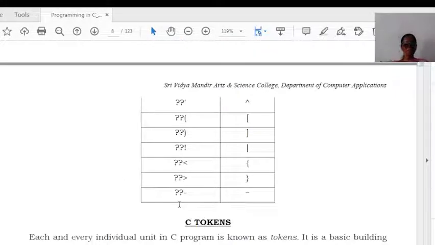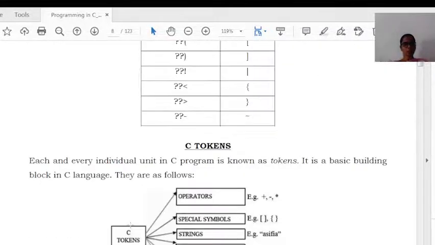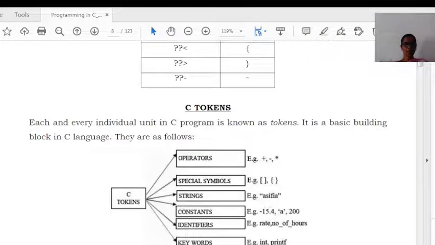The next topic is C tokens. Each and every individual unit in a C program is known as a token. Not only in a C program, whatever the programming language, either C++ or Java, each and every individual part we can call a token. So a token is the basic building block. Tokens can be classified into six types: operators, special symbols, strings, constants, identifiers, and keywords.